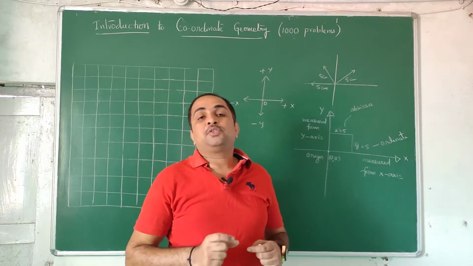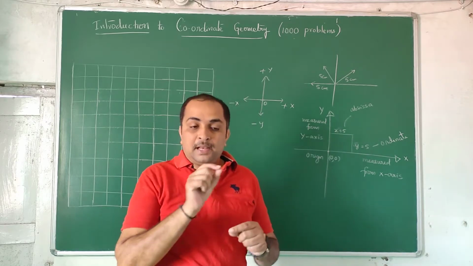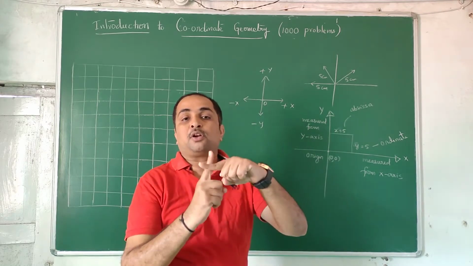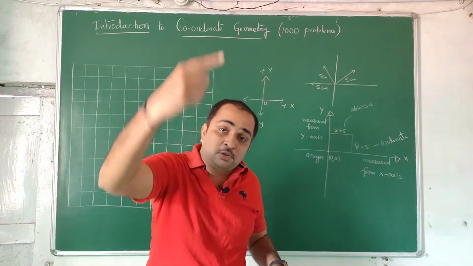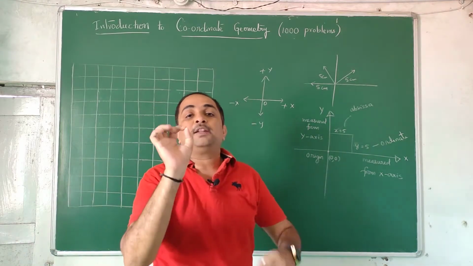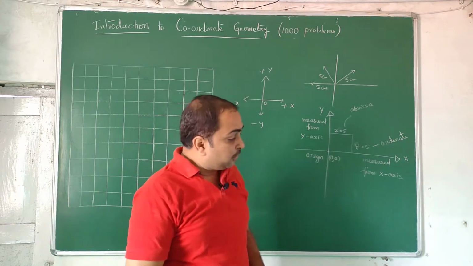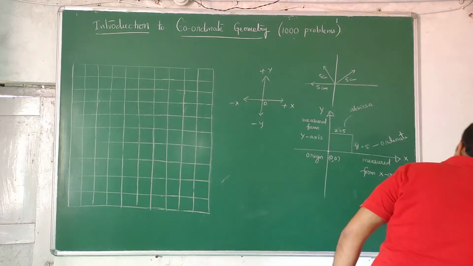On Earth also we have latitudes and longitudes. Whenever you want to see the geographic position of a person, they give both the latitude as well as the longitude, the crossing point. Latitude spans the total Earth, longitude also spans the total Earth, but they meet at a specific point. Like that, in coordinate geometry, we have to locate that specific point.